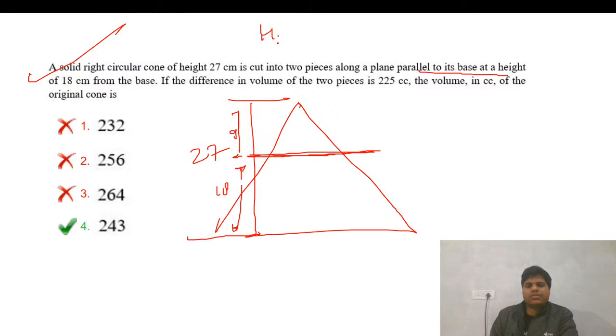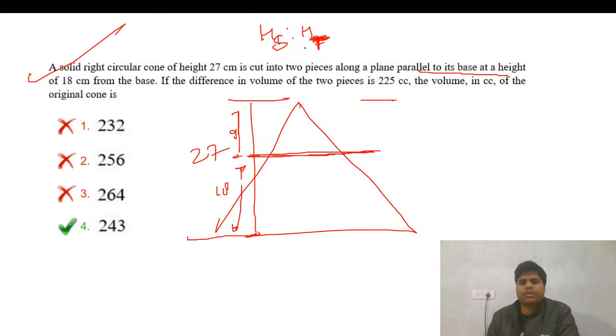So basically the height ratio, let's take h1 and h2. Let's take this as the total cone and this as the small cone.